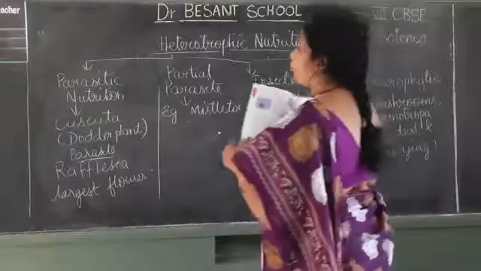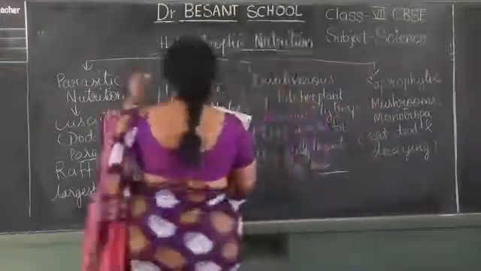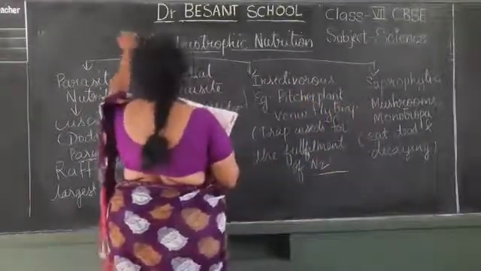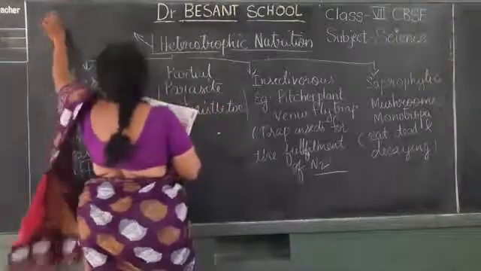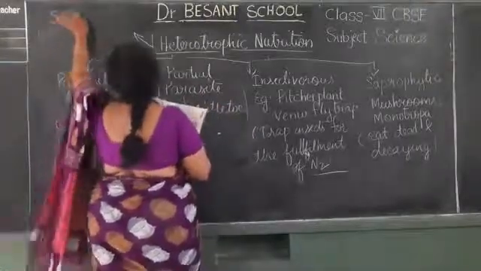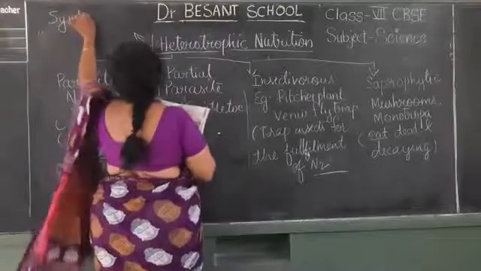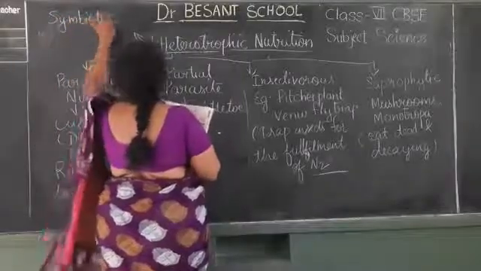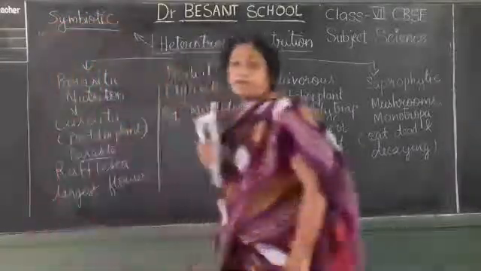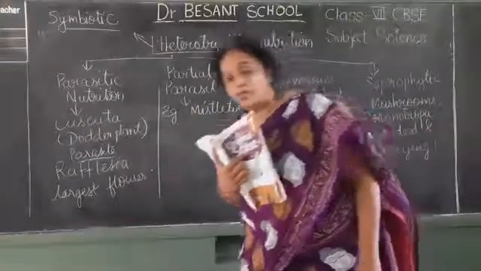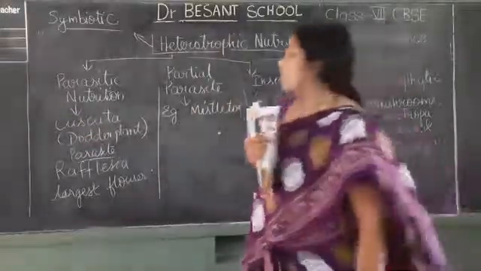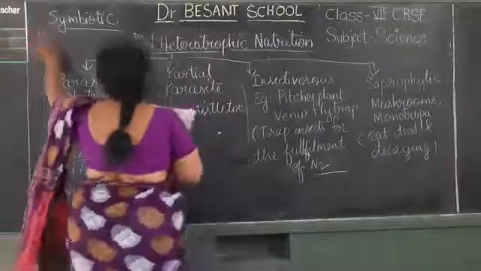Earlier I have told about the symbiotic. Do you remember? Another example of symbiotic, I have told, already I told about rhizobium. Apart from that, another example is lichen.